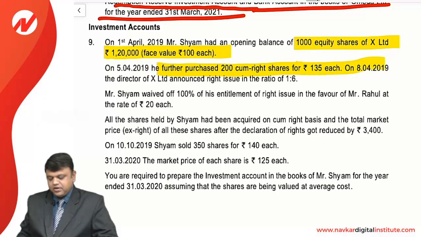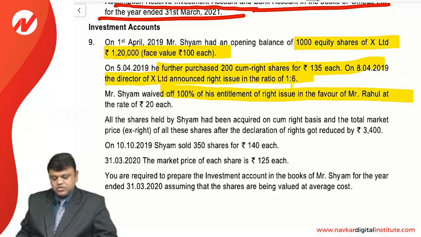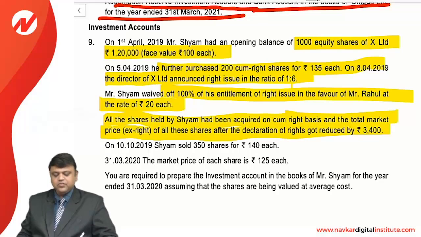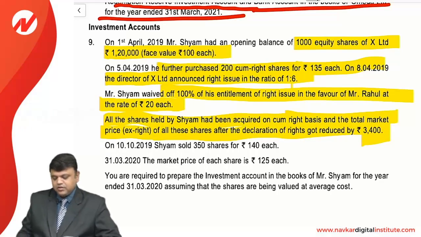On 8th April, the director of X Limited announced a right issue in the ratio of 1:6. Mr. Shyam waived off 100% entitlement of right issue in favor of Mr. Rahul at the rate of 20 rupees each. All the shares held by Shyam had been acquired on cum right basis, and the total market price ex-right of all the shares after the declaration of right got reduced to 3400 rupees.